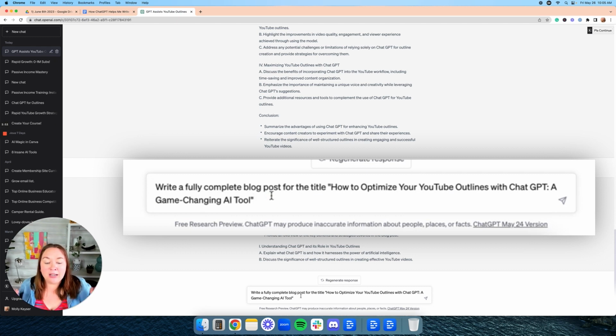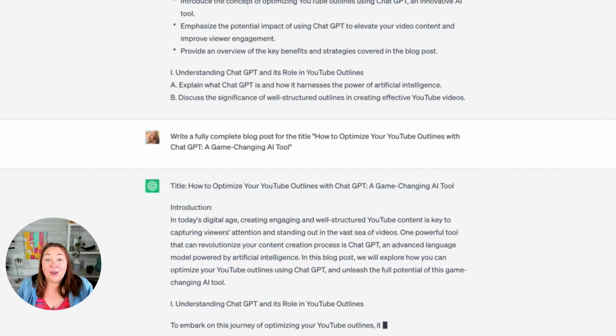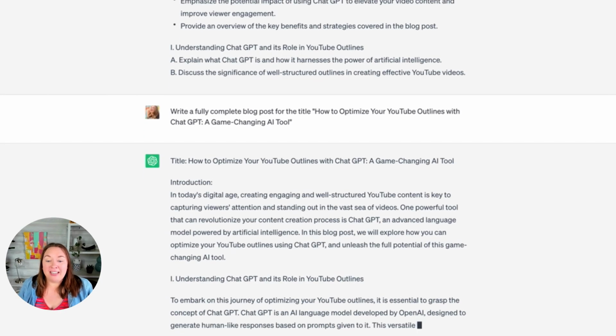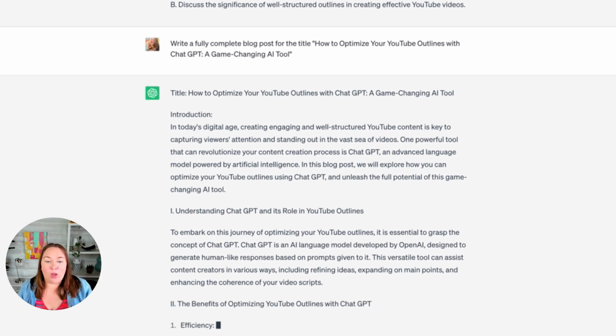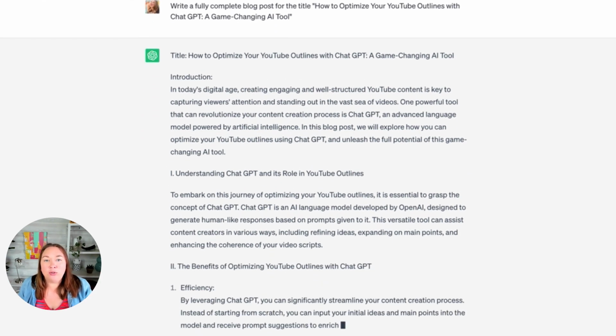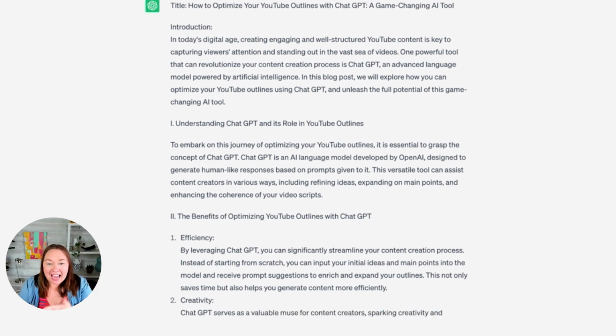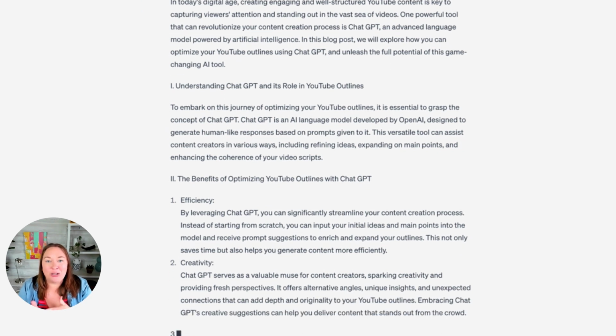Write a fully complete blog post for the title, How to Optimize Your YouTube Outlines with ChatGPT, a game-changing AI tool. Okay, so now as you can see, ChatGPT is actually writing the entire blog post. And it's so cool how you just have to really think about what you exactly want and then tell ChatGPT exactly what you want. So the more literal and the more specific you are, the more likely you're going to get the exact thing that you want ChatGPT to create for you.